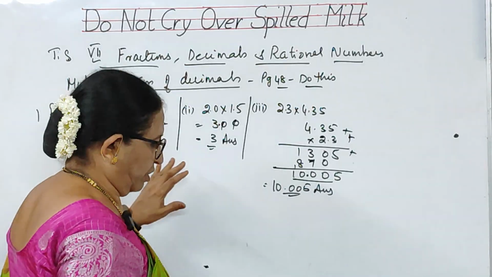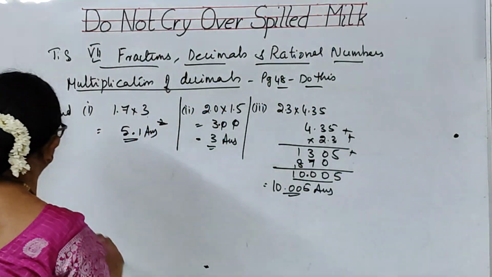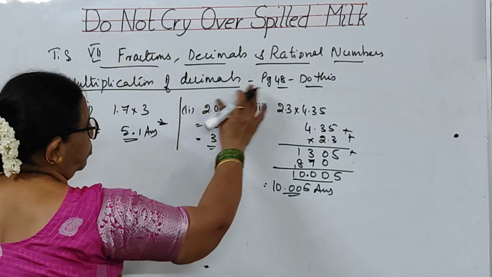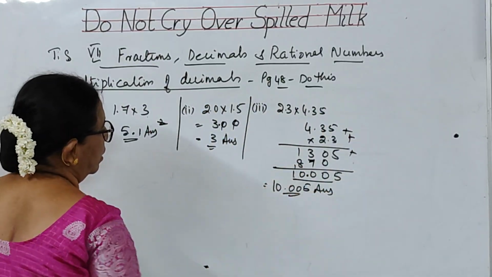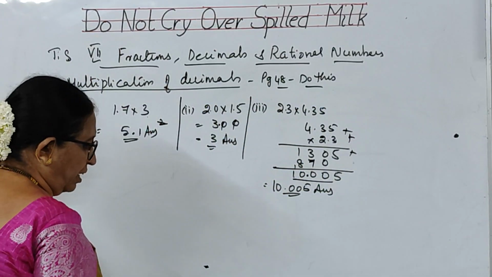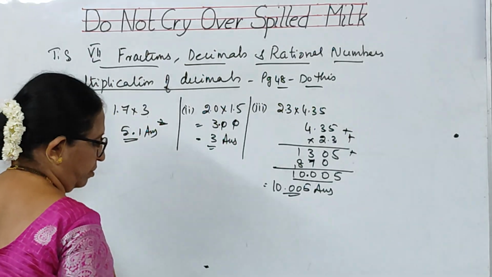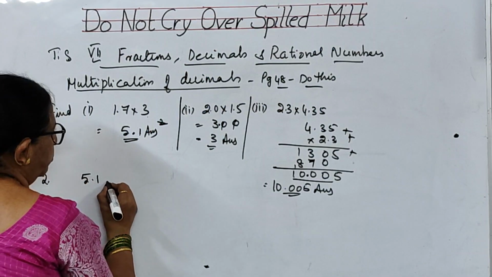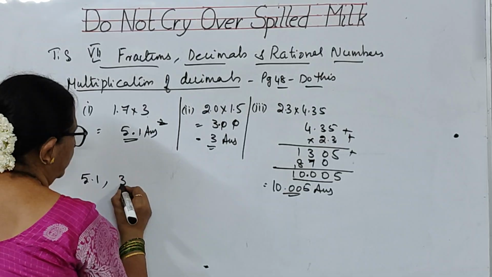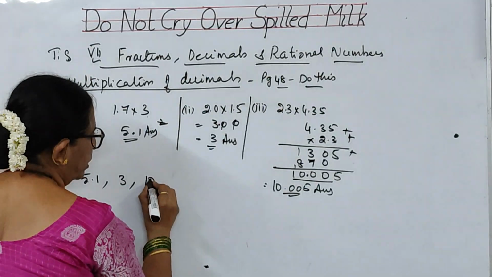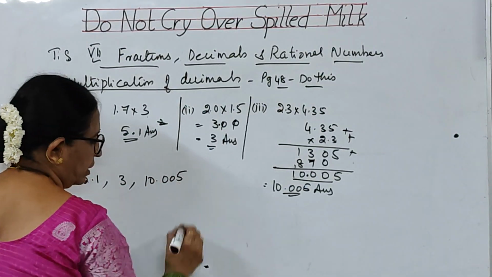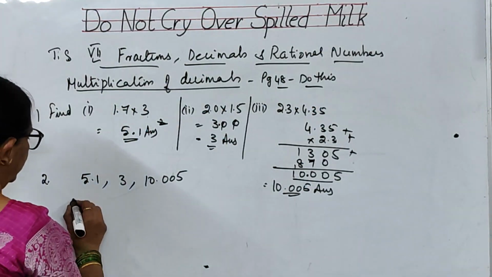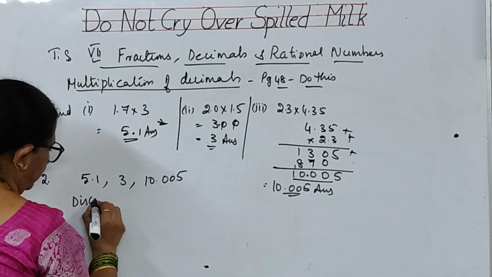So this is the first bit, children. I hope you have understood. Now when you go to the second bit, he is asking to arrange the product obtained, all these, in ascending or in descending order. So what are the products obtained? 5.1 and you have got 3, you have got 10.005. These are the 3 values. This you have to write in descending order.